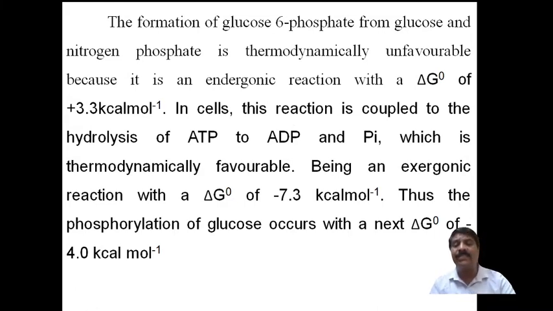Unfavorable means it does not take place on its own. It requires external energy, because the change in free energy is positive. It is a non-spontaneous reaction in the cell. Therefore this reaction is coupled to the hydrolysis of ATP to ADP and Pi, which is thermodynamically favorable. The unfavorable reaction is coupled with a favorable one, which is exergonic with delta G naught equal to minus 7.5 kilocalorie, and thus the phosphorylation of glucose occurs with a net delta G naught of minus 4.0 kilocalorie.